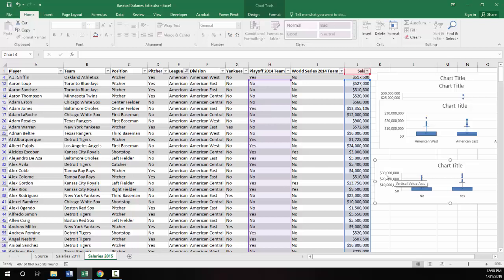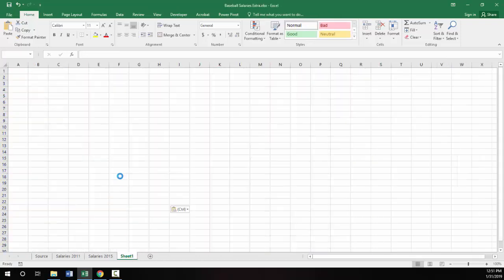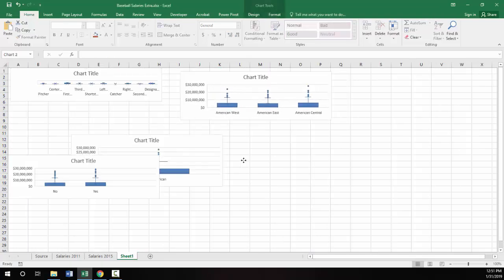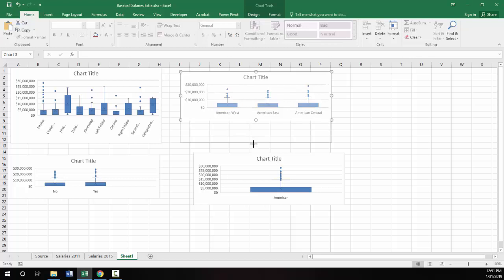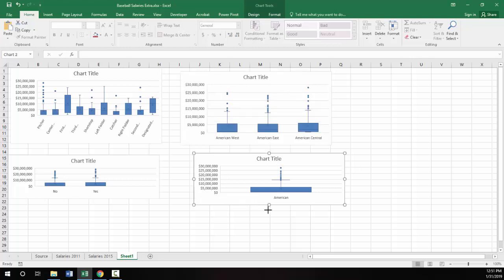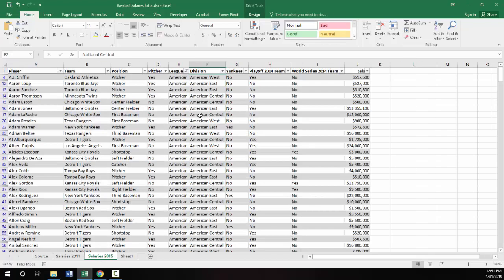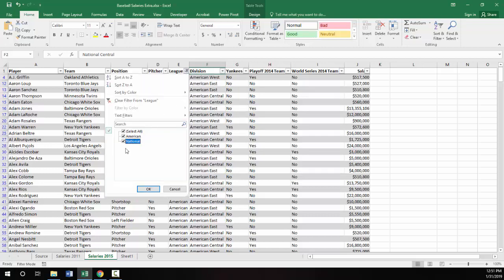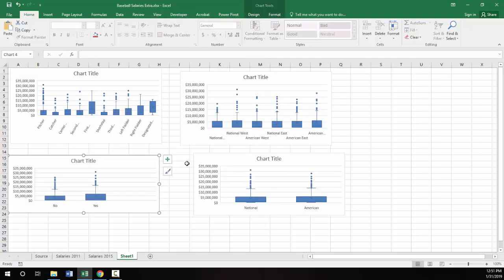What you can do sometimes, if you don't like that, is select these charts. I'm going to cut and I'll paste them in a new sheet, and then I can arrange them in some fashion and make them look the way I want them to look. And this way, whenever I change the filtering, the relative positions don't change. In other words, if I was to come here and go back to National, then I have all this data, and now this data is updated here.